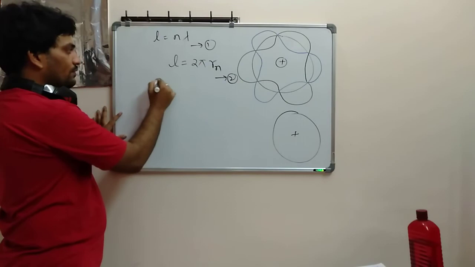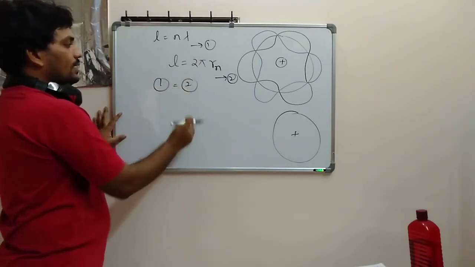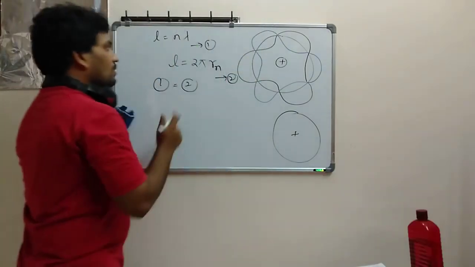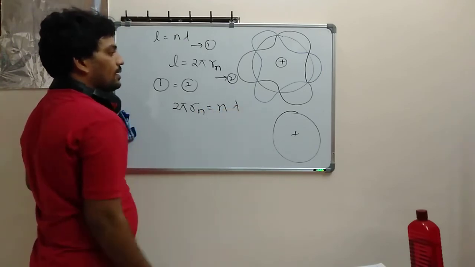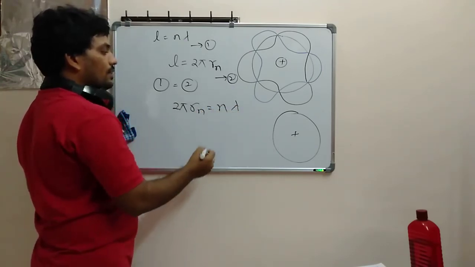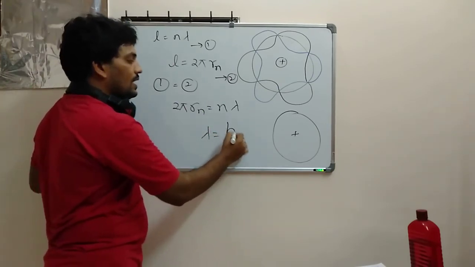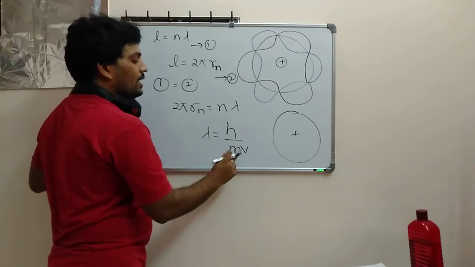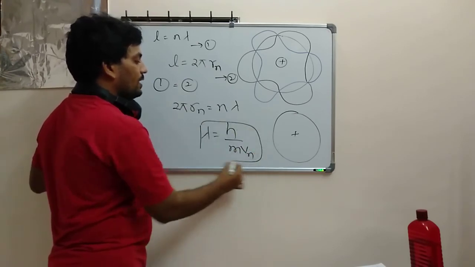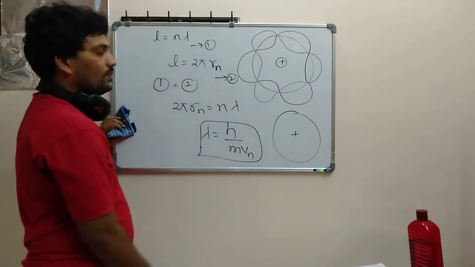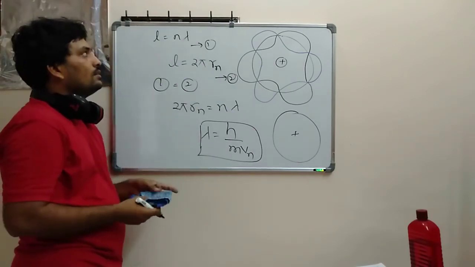If I take 1 equal to 2, what can I write here? 2 pi r n is equal to n lambda. Here lambda is equal to h by mvn, as we already know from Planck's constant. If I substitute this in the equation, what will I get? Please note it down.